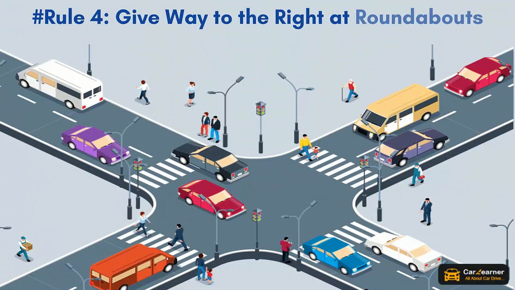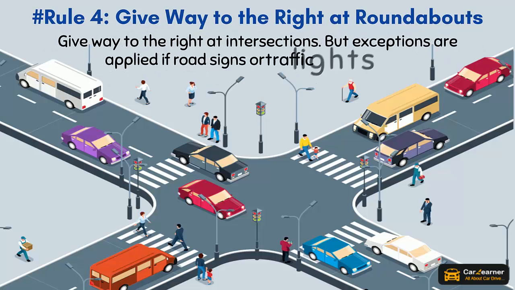Rule 4, Give way to the right at roundabouts. Give way to the right at intersections. But exceptions apply if road signs or traffic lights tell you otherwise.